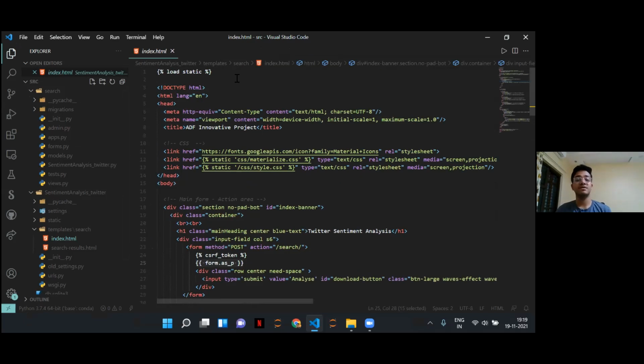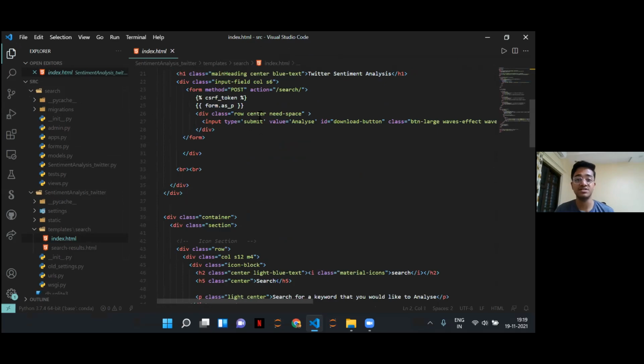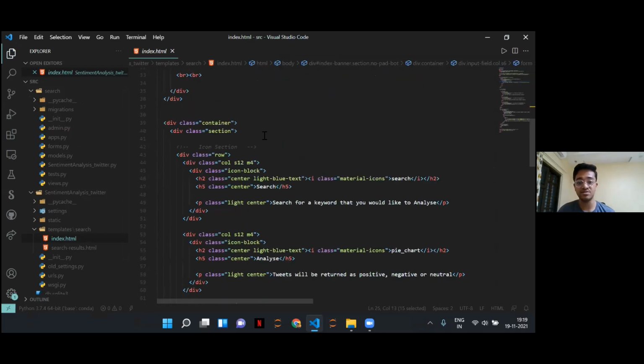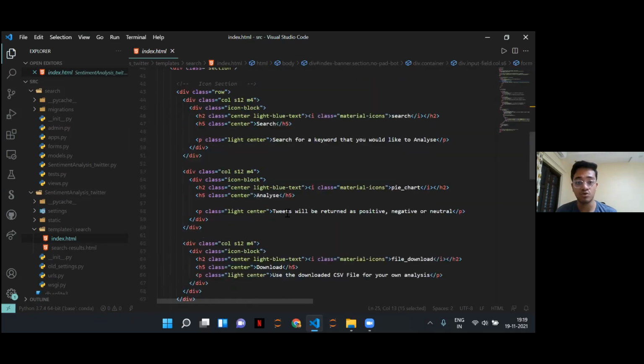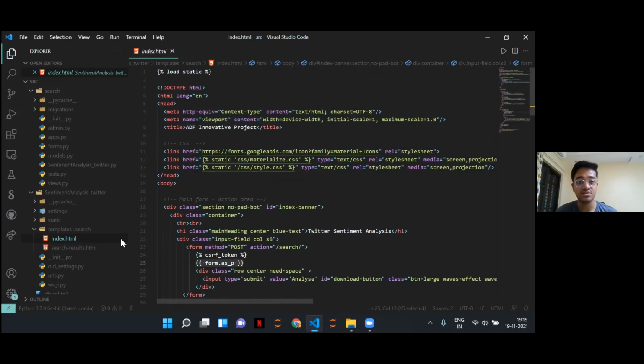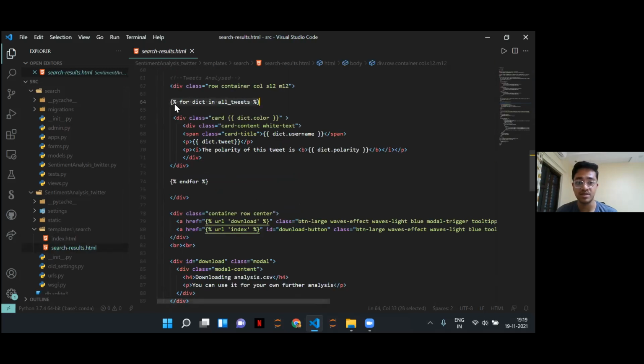So mainly we have implemented template inheritance, as you can see, and also the Django templating language, by taking the values which have been rendered by the functions into the templates, that is the Django variables. We have also used for loops in the Django templating language, as you can see over here. This goes over the dictionary values of all tweets, which contains the tweet, the username, and the polarity mentioned. So next we have the views file.